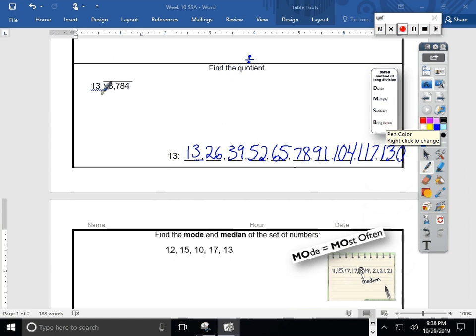how many times could we take that divisor and divide it into 3? Or if I have 3, how many groups of 13 can I make? Well, no whole groups, so I'll put a 0 here saying I did try. So instead I moved to 37, 37 hundredths. Well, I could take those 37 and start splitting them into groups of 13 or into 13 equal groups. How close could I get? Well, I'm trying to find a number close to 37 without going over. Looks like 26 might work.